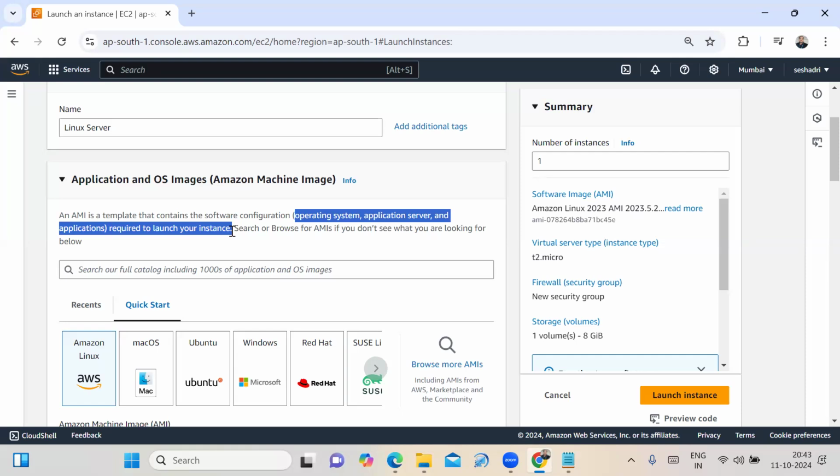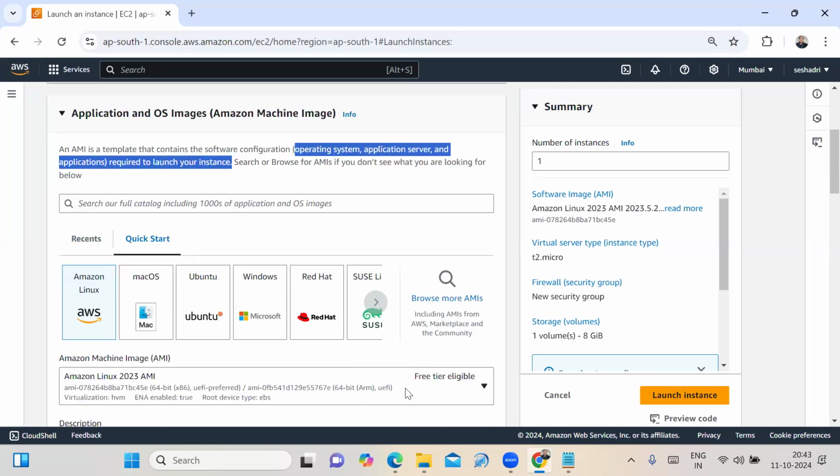Friends, you are launching a Linux server. For that, what is the operating system you are selecting? Amazon, we have to select it, or you may choose Ubuntu, or Red Hat Linux, or SUSE Linux. I am selecting Amazon Linux.